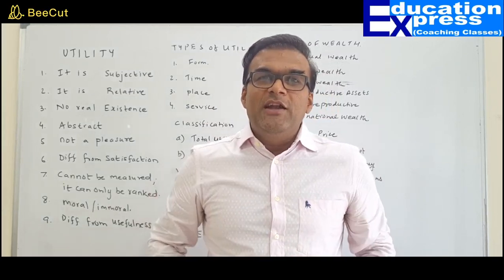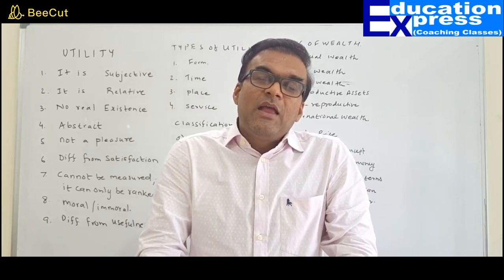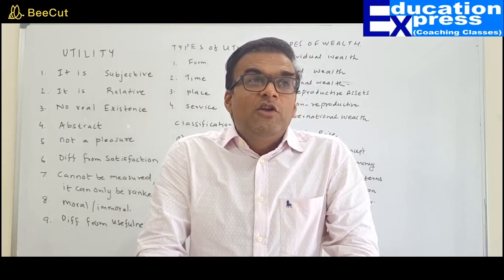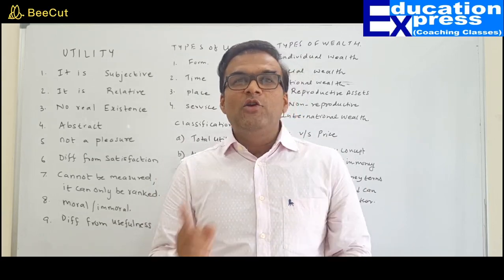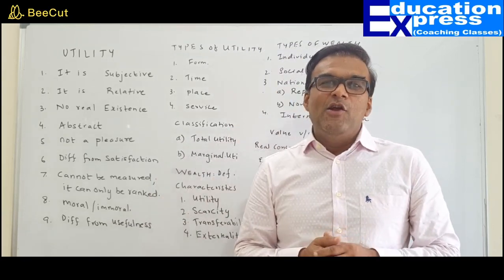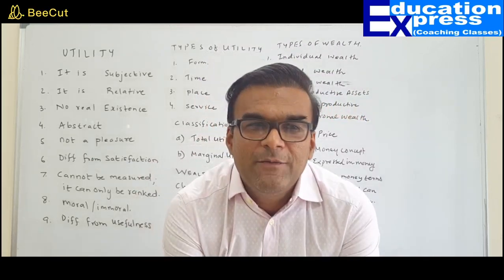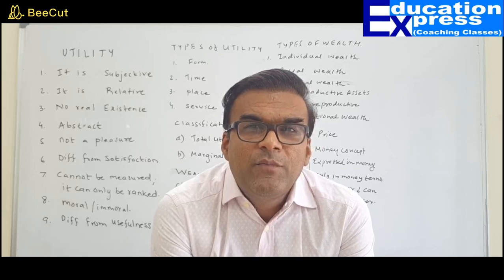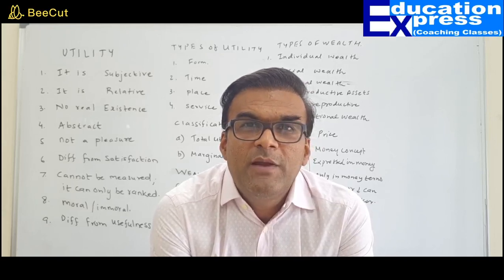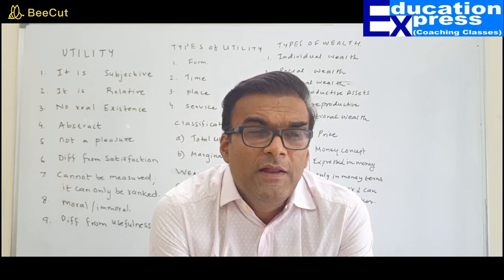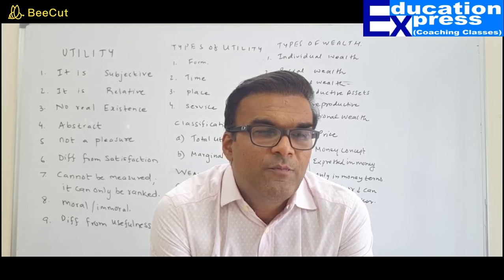So place utility is generally supported by the transportation system. That means place utility would be defined as transporting or supplying the goods from the place of abundance to the place of scarcity. Remember, friends, whenever the goods are supplied from the place of abundance to the place of scarcity, we all know that apples are produced in Himachal Pradesh and Kashmir.